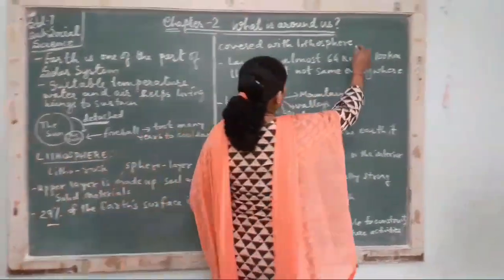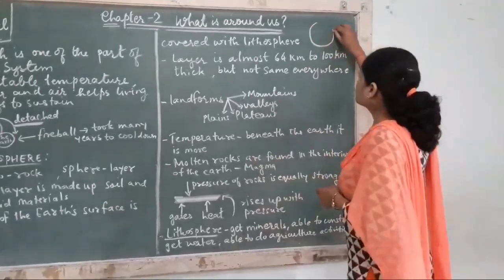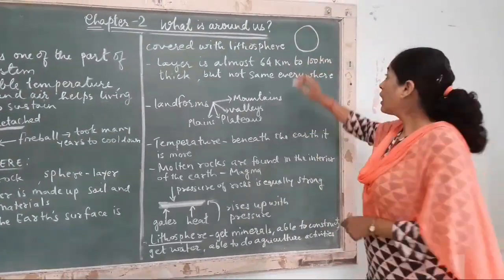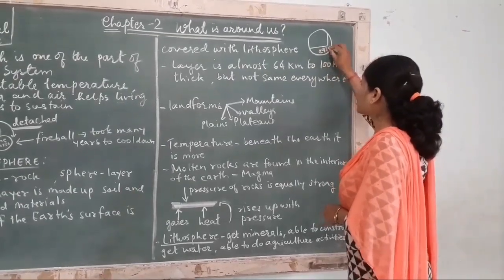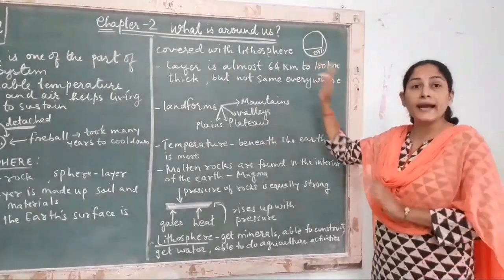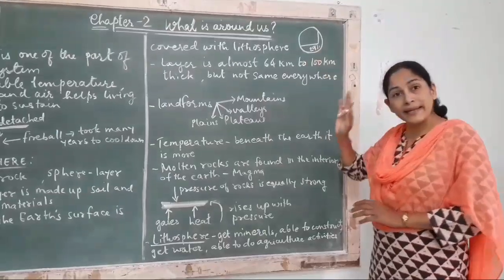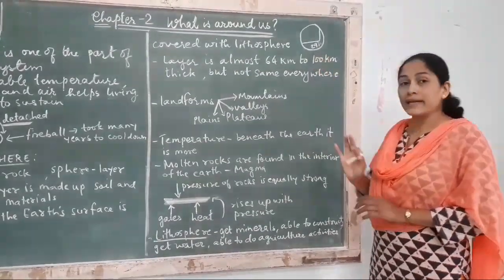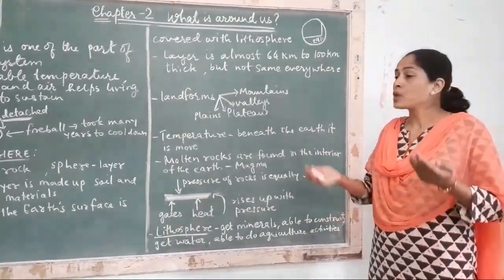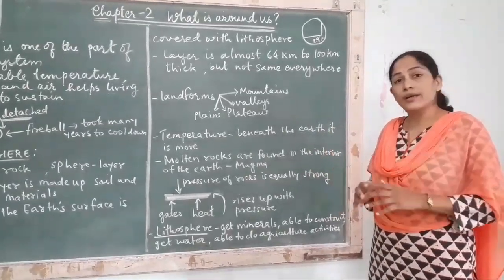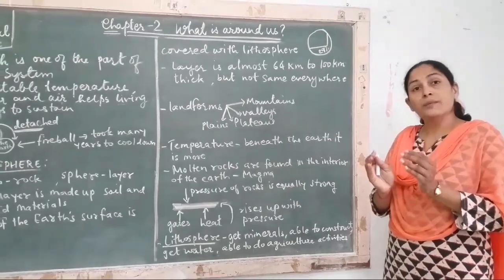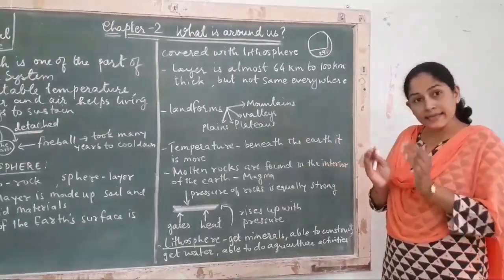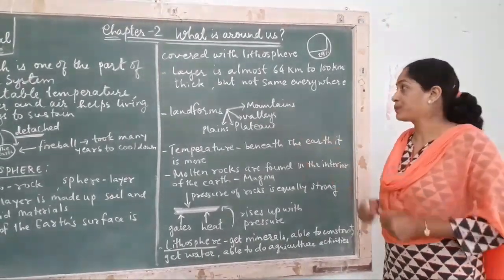Okay, now look here. This is our Earth, out of which 29% is lithosphere. हमारे पास इतना ही लैंड एरिया है, कितना? Only 29%. And in this 29% of land area, all cities, countries, continents are covered. So we have less area in comparison to water. Land area is less and water area is more.